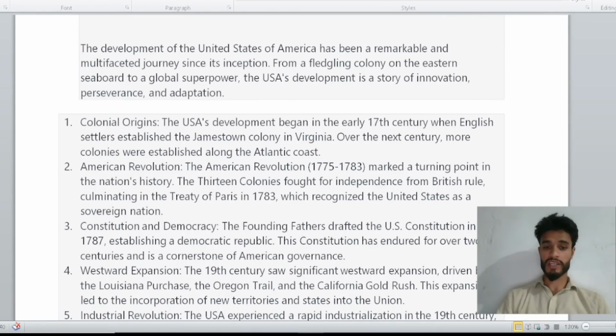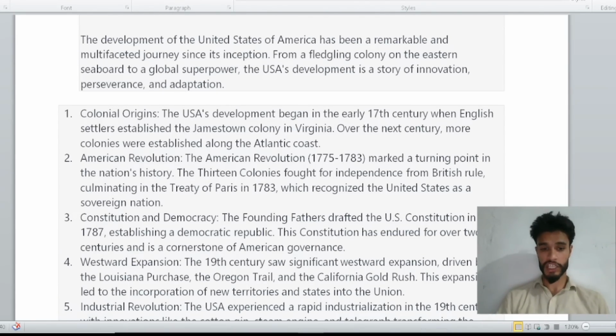Westward expansion started in the 19th century, with the Louisiana Purchase, the Oregon Trail, and the California Gold Rush. And this expansion led to the incorporation of new territories and states into the Union.